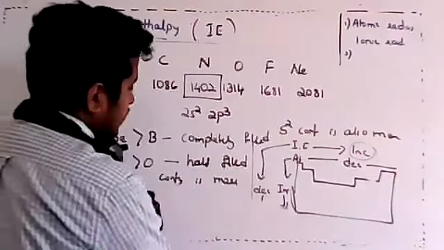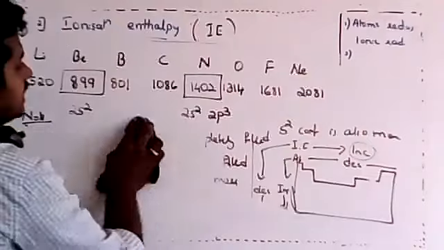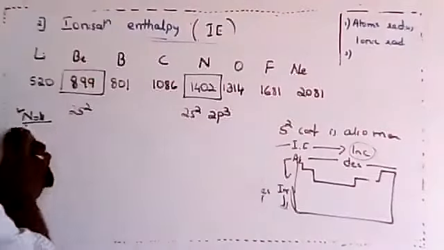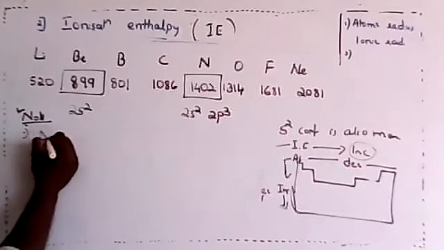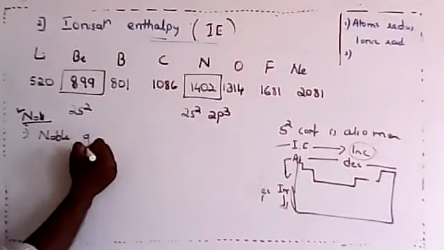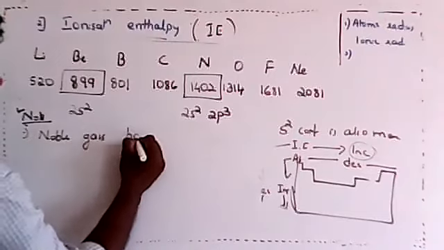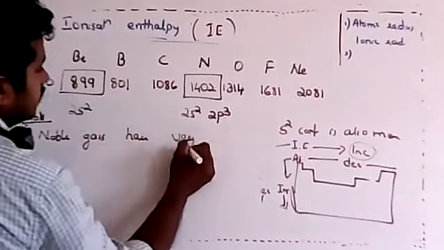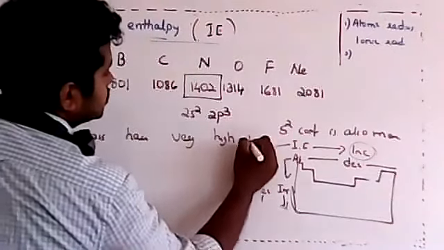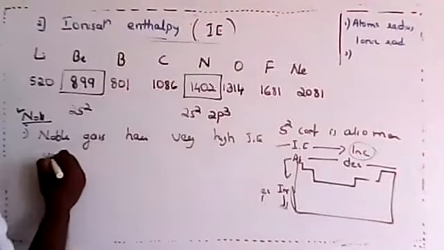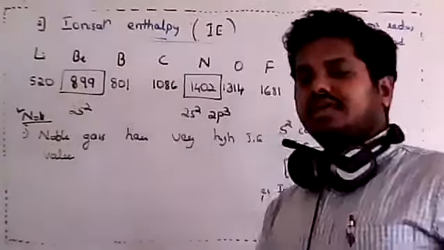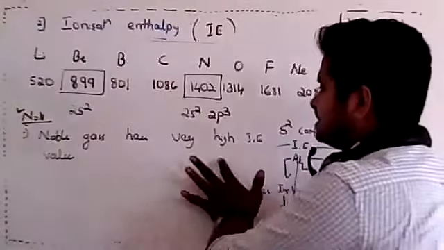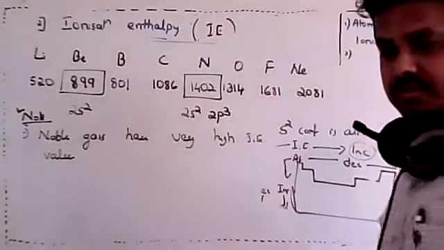What is the next one now? The first point was the irregularities explained. You know what the next one is? That is the second note. The second note is noble gases. Noble gases have very high ionization enthalpy values. Can anyone tell me, dear students, why noble gases have very high ionization enthalpy values?